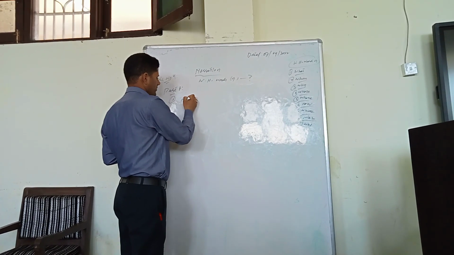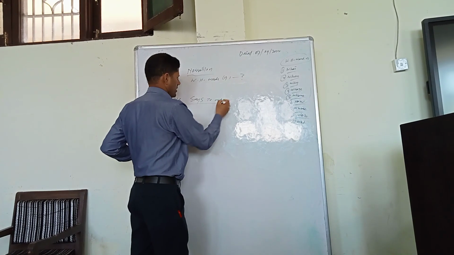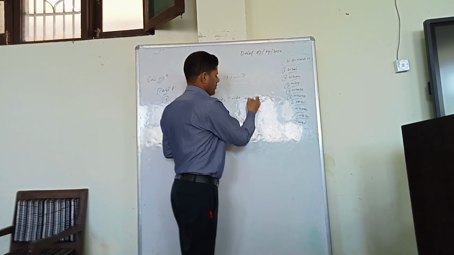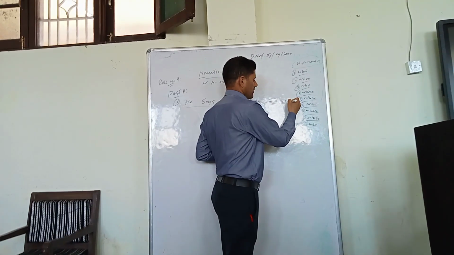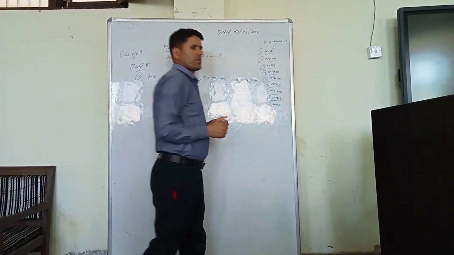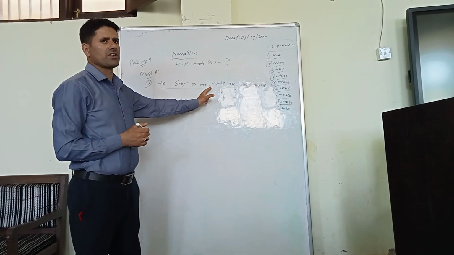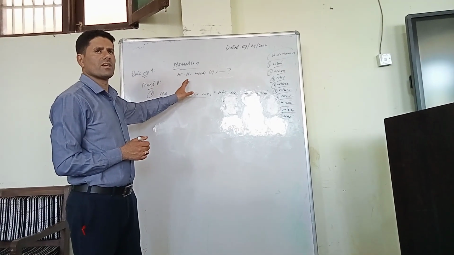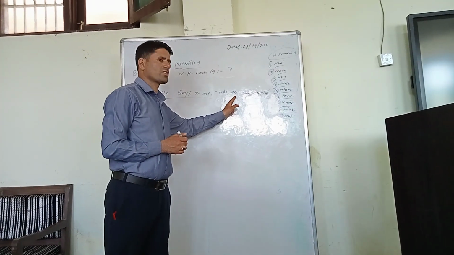Sentence number first. He says to me, inverted commas, "Why are you weeping here?" Question mark and inverted commas here. In this case, there are two parts of the sentence. This first part, you may be aware, is known as the reporting verb, and this is the reported speech, isn't it?